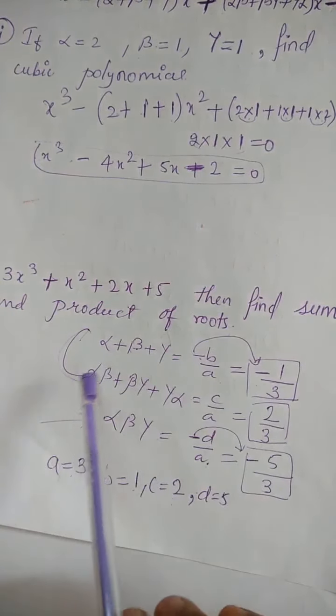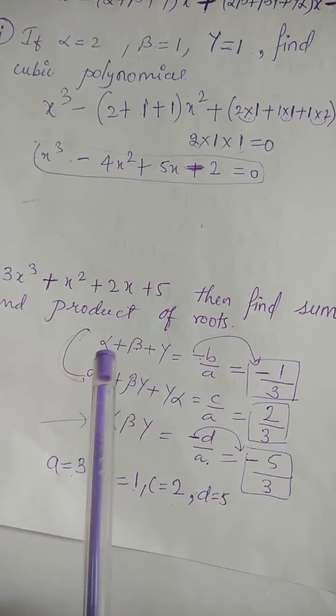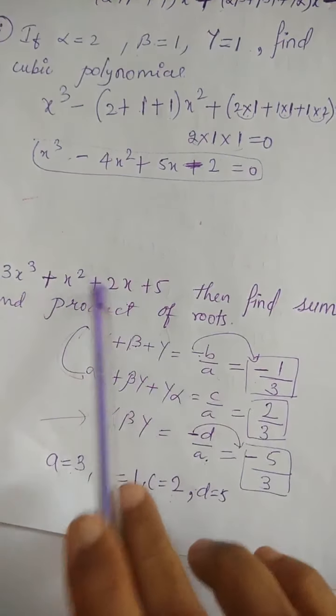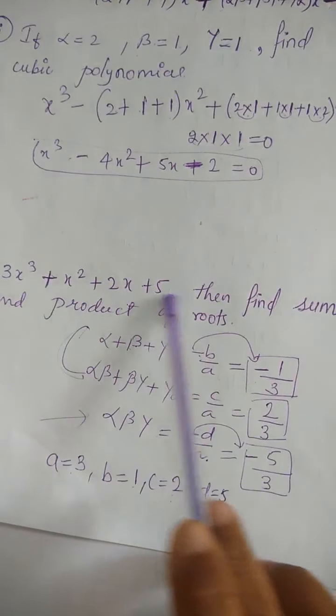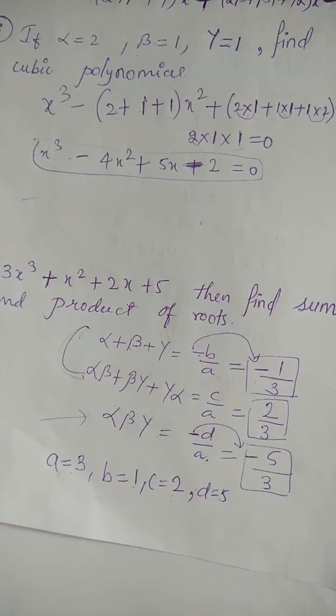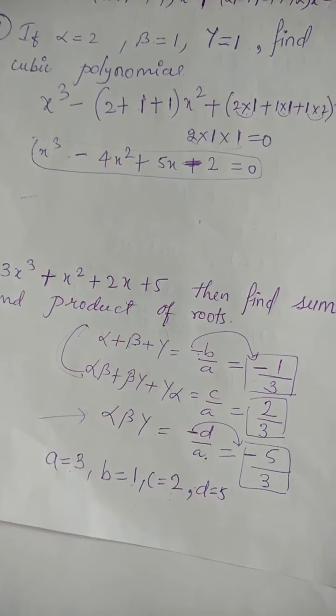So these are the values of the sum of roots and product of roots that we can write directly when we know the relation between roots and coefficients of a cubic polynomial. You need the coefficients of this cubic polynomial. Okay, now let us see one more problem.